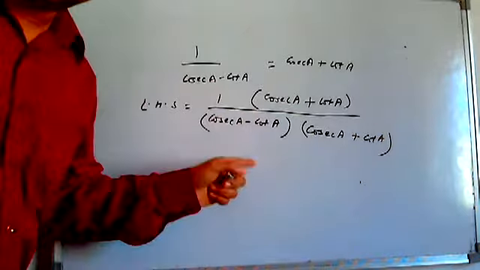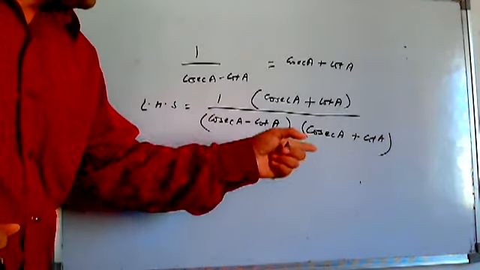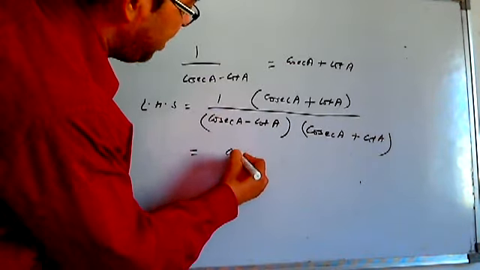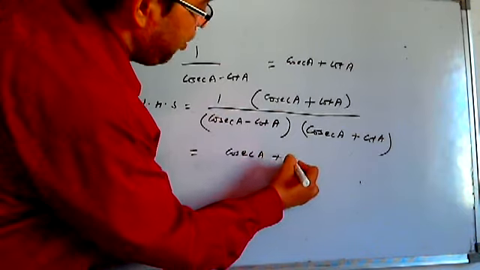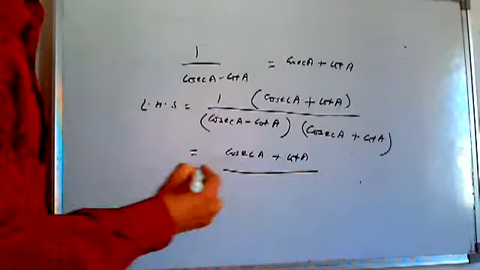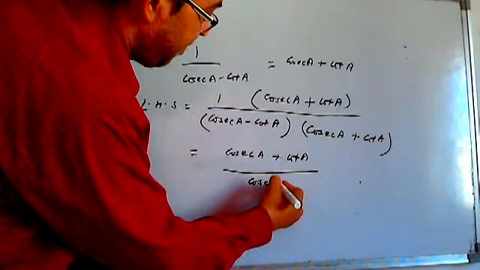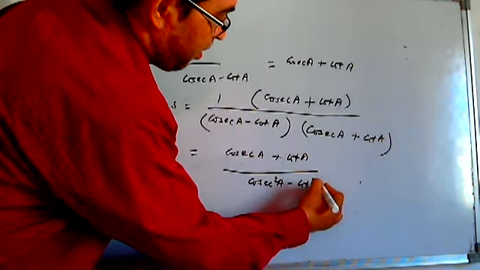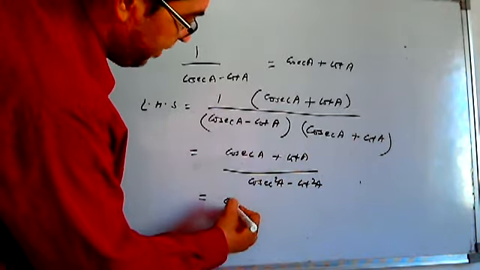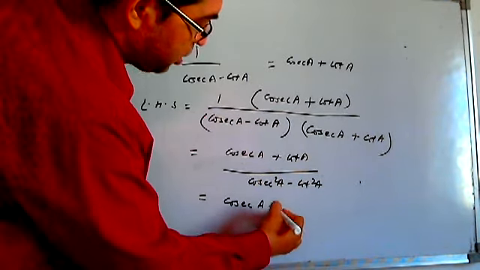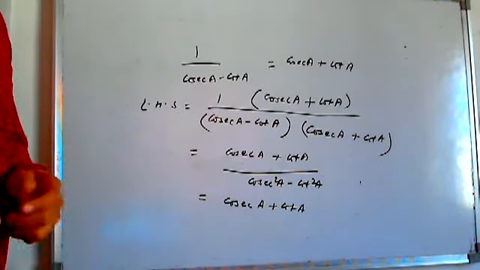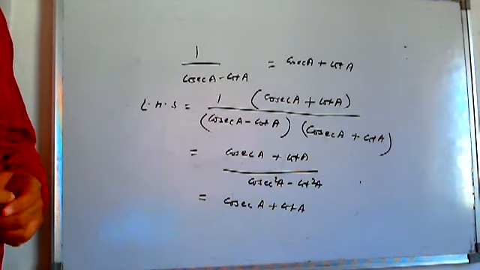See carefully, wherever you go for multiplication of something in the denominator, go for the same thing in the numerator as well. So in the numerator I am left with cosec a plus cot a, but in the denominator, (a minus b) into (a plus b), which is a square minus b square, which is cosec square a minus cot square a. You know, cosec square a minus cot square a is 1. So you are just left with cosec a plus cot a, which is the RHS. So we got the RHS and it is proved.